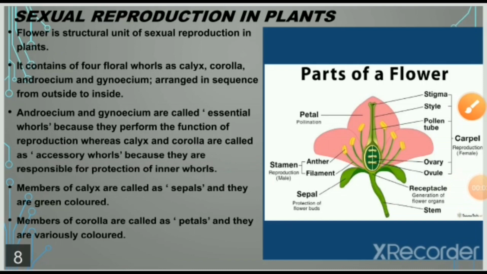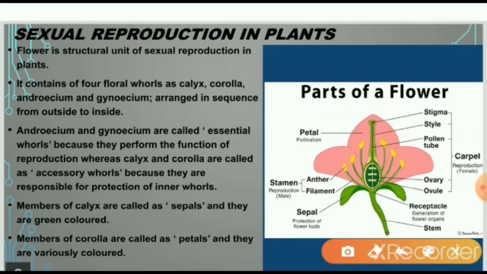Sexual reproduction in plants. With the help of the figure, we'll see the parts of a flower. First we'll see the stem here. Then you can see the receptacle here. It is the base for the flower organs. Here we can see carpels, the female reproductive part. Then you can see here stigma, style, pollen tube, then ovary and ovules inside.